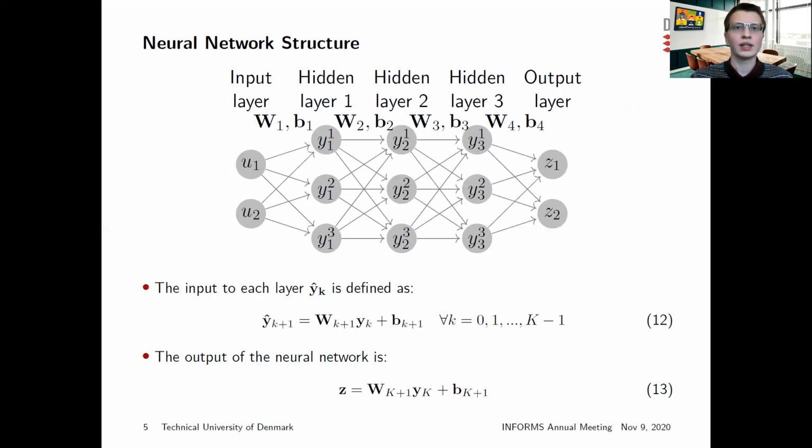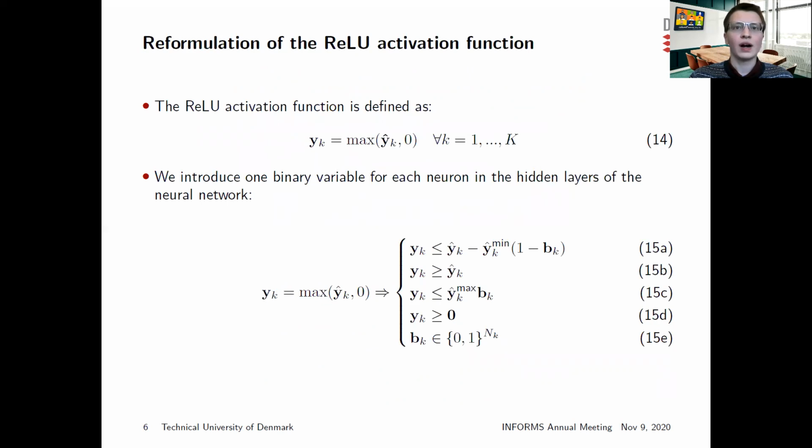The neural network is defined by a number k of fully connected hidden layers that each consists of nk number of neurons. A weight matrix W and bias B are applied between each layer. At the neurons of each hidden layer, the nonlinear ReLU activation function is applied. The ReLU activation function in 14 outputs 0 if the input is negative, otherwise it propagates the input.